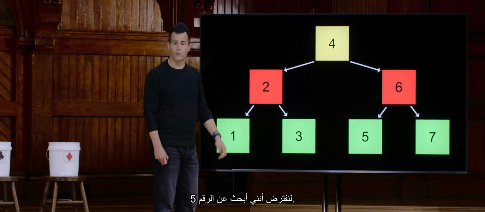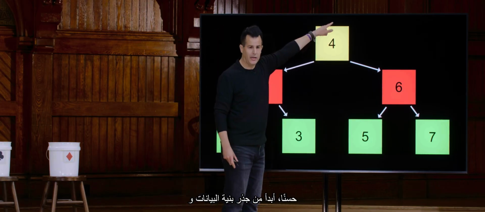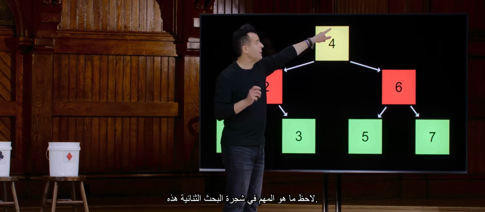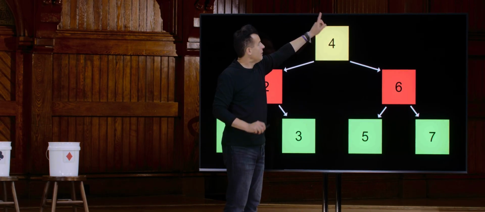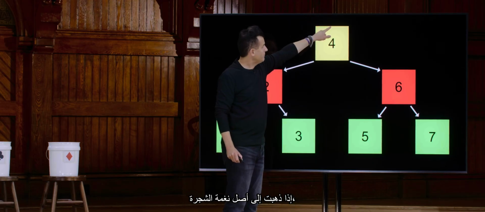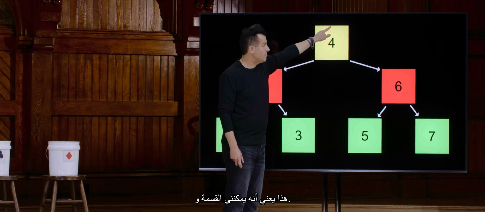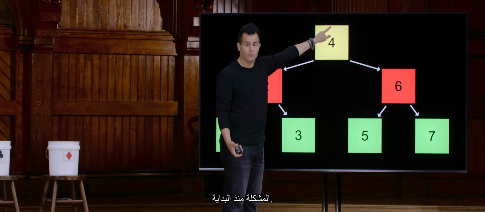Suppose I'm searching for the number 5. Well, I start at the root of the data structure, and even though our human eyes obviously know where we're going, notice what's important about this binary search tree. If I go to the root of the tree, I see the 4. 4 is obviously less than 5. What does this mean? This means I can divide and conquer the problem right off the bat.